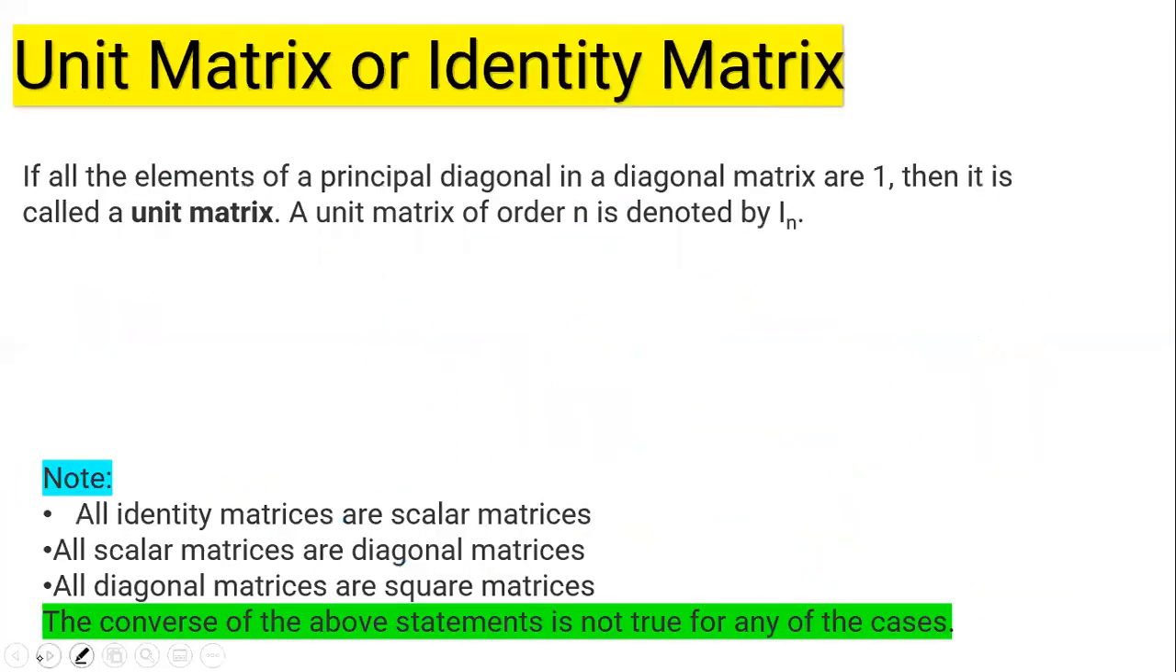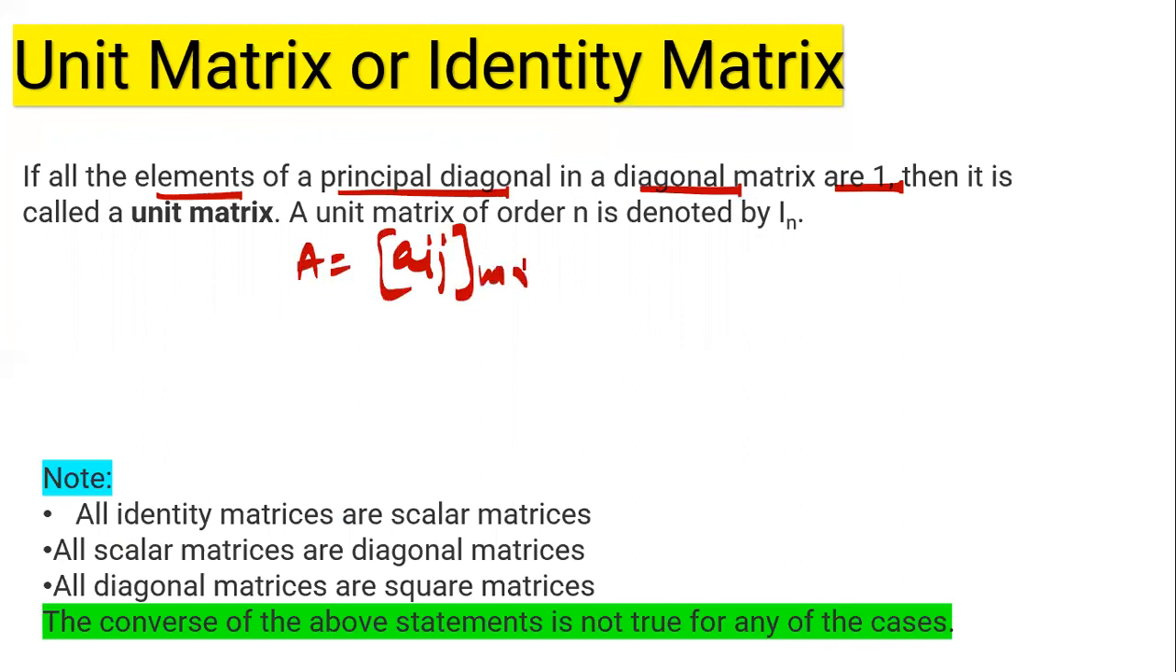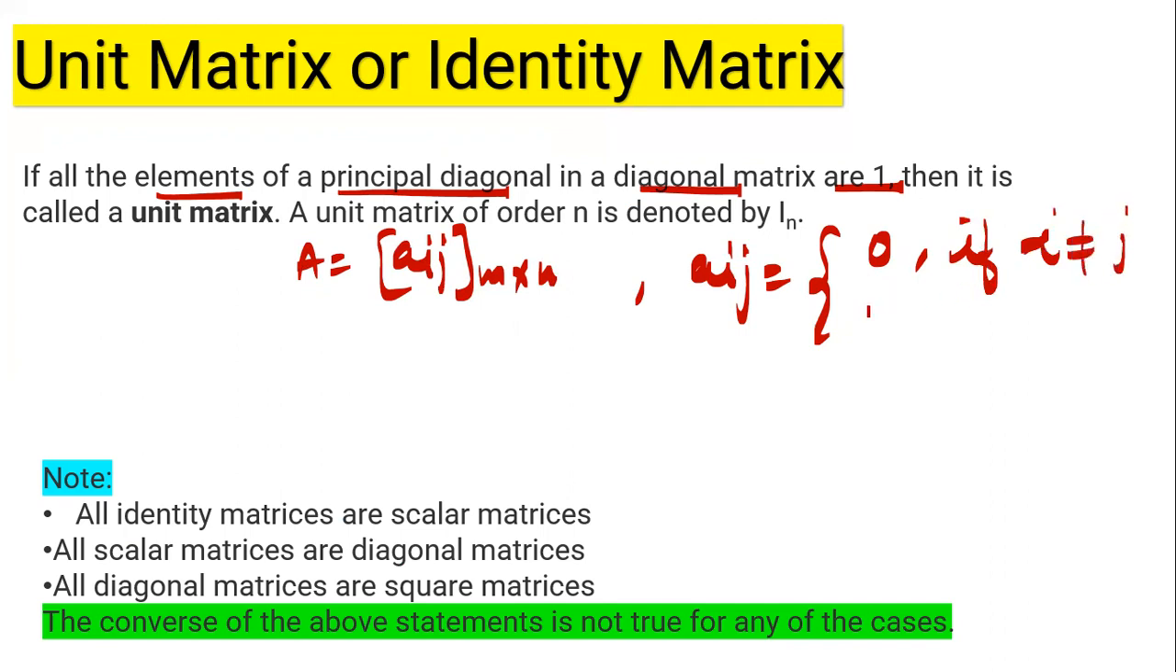Next is the unit matrix. If all elements of the principal diagonal of a diagonal matrix are 1, then it is known as a unit matrix or identity matrix. In other words, if we have a matrix A equals Aij of order m by n, it will be an identity matrix if Aij equals 0 when i is not equal to j, and it is 1 if i equals j.